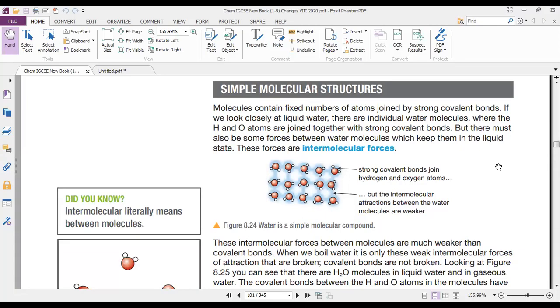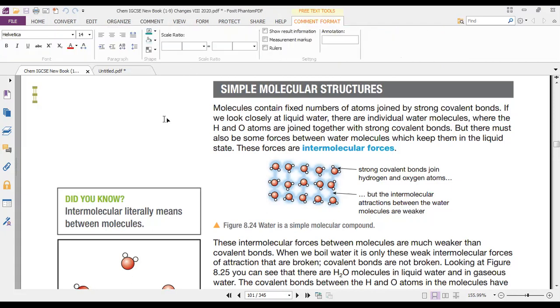Simple molecular structures. This is the structure that defines what is actually present in molecules. There are substances which are in molecule form, such as water, carbon dioxide, carbon monoxide, methane. You can say that any covalent substances have molecular attraction. The molecular attraction is the force that is present between molecules. I repeat, the force of attraction present between the molecules is called intermolecular force of attraction.